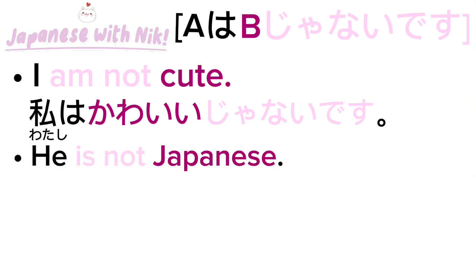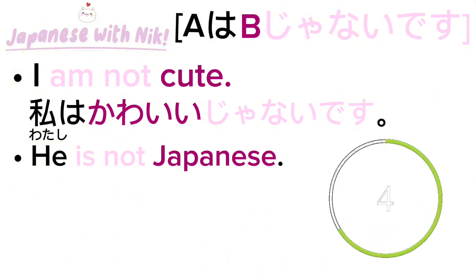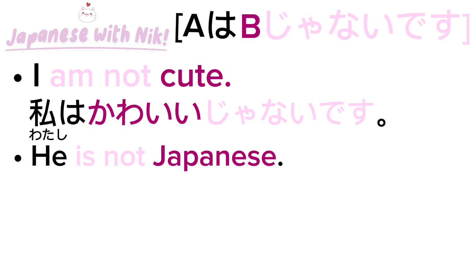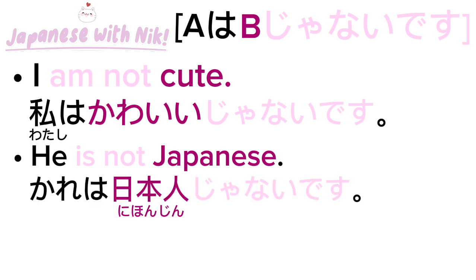Now let's do the exact same with our other sentence. He is not Japanese. This time I'll give you 5 seconds to think about it on your own. Kare wa nihonjin janai desu.